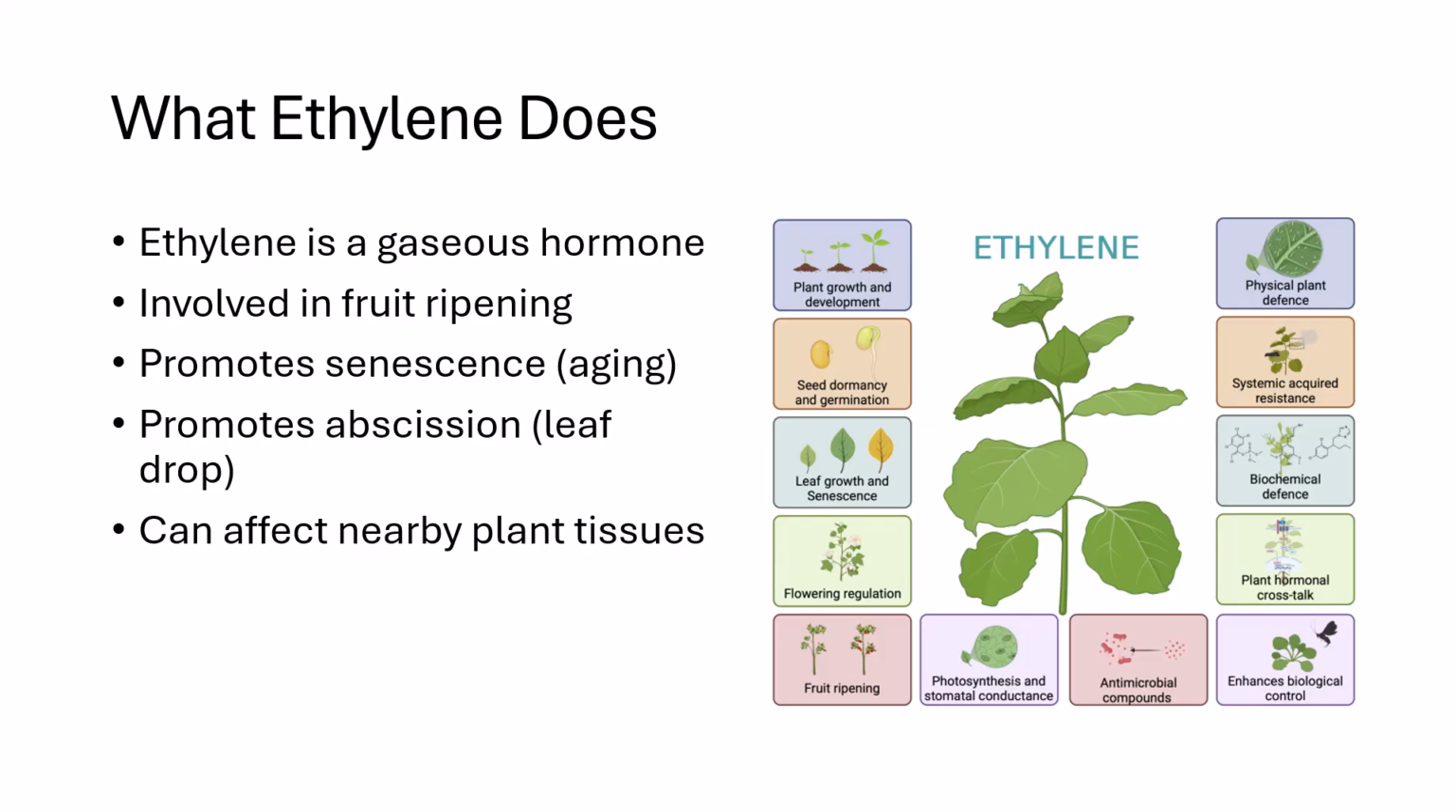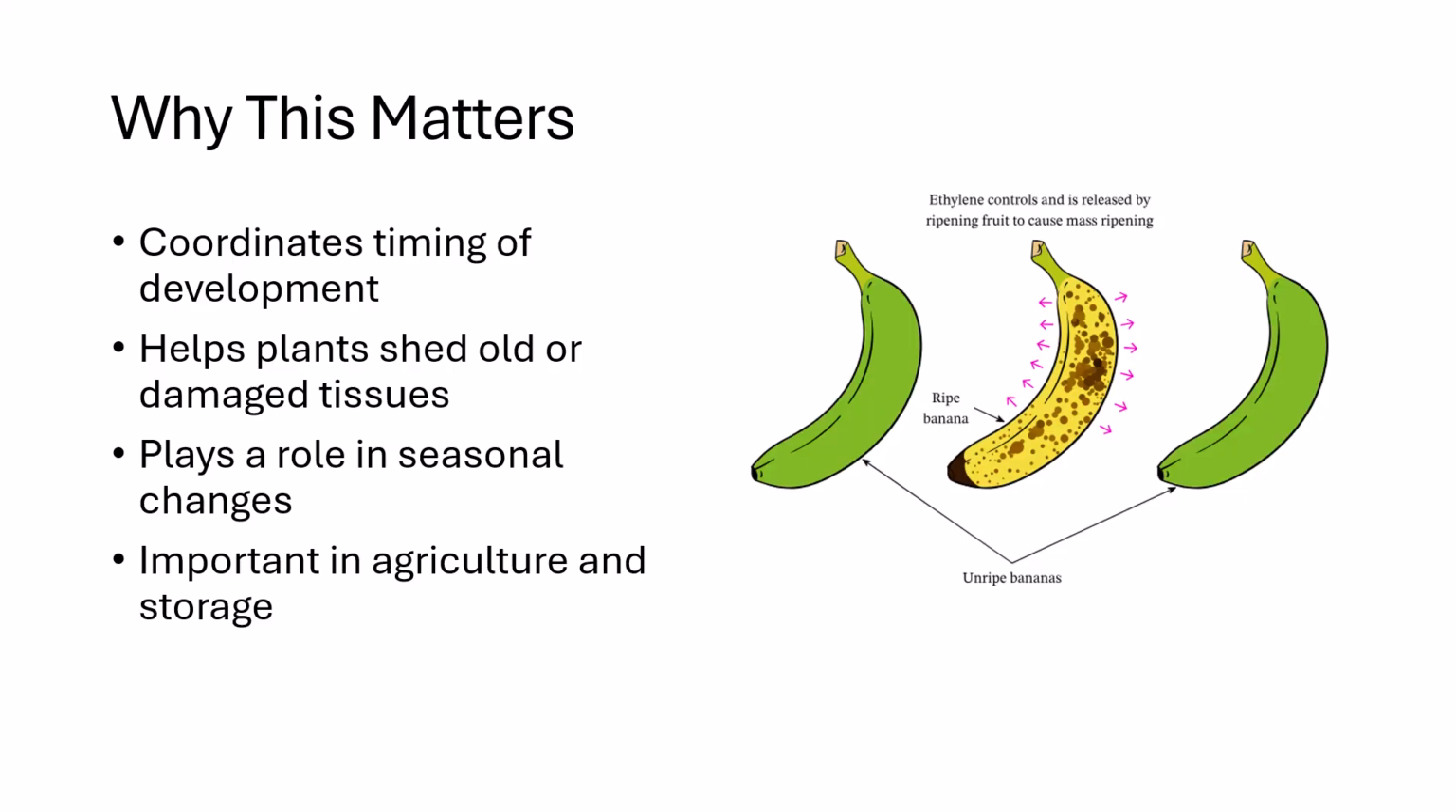Ethylene is different among plant hormones because it's a gas, which means it can easily move through the air and affect nearby tissues. It plays a major role in fruit ripening, senescence, which is the aging of plant tissues, and abscission, which is the controlled shedding of leaves or other organs. Because ethylene can diffuse through the air, a ripening fruit can actually influence the development and aging of other plant parts nearby.